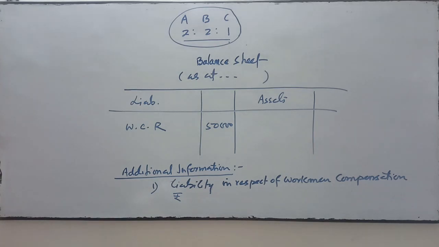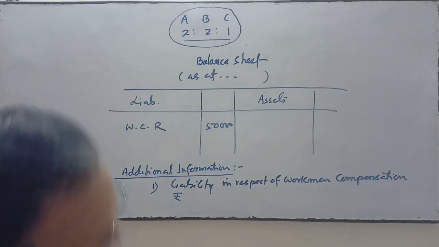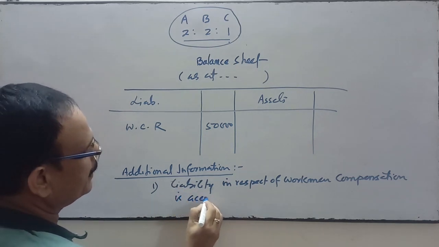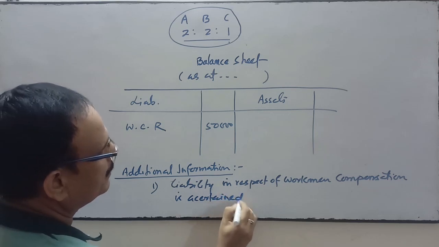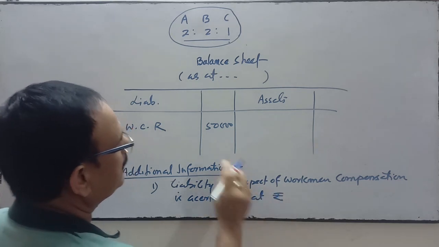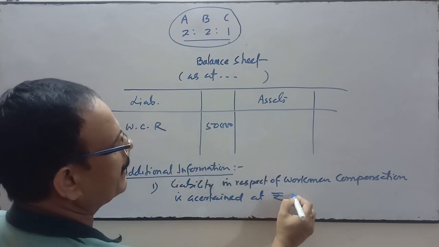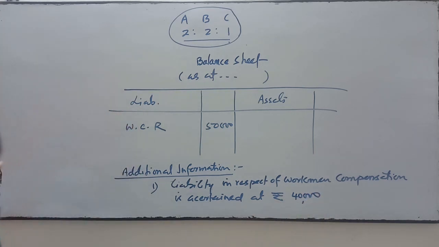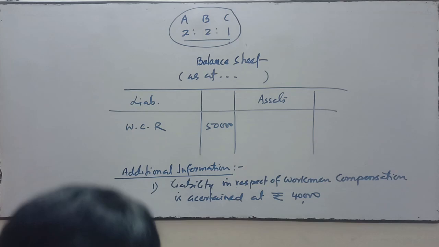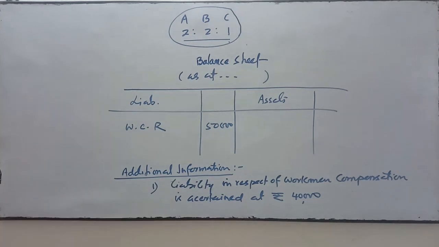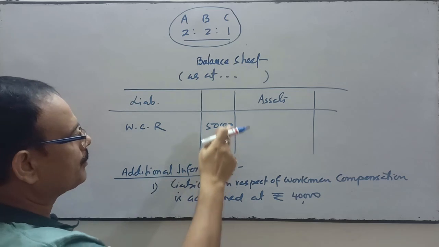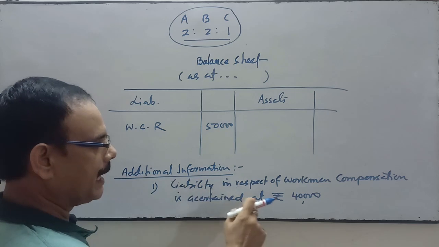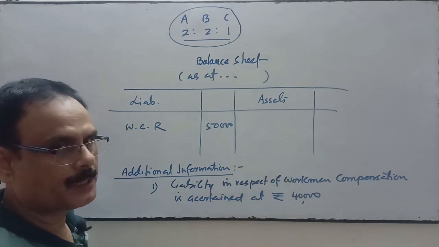Suppose the liability is ascertained at rupees 40,000. So the liability in respect of this workman compensation is ascertained at rupees 40,000. It means we have to pay 40,000 to the workmen.